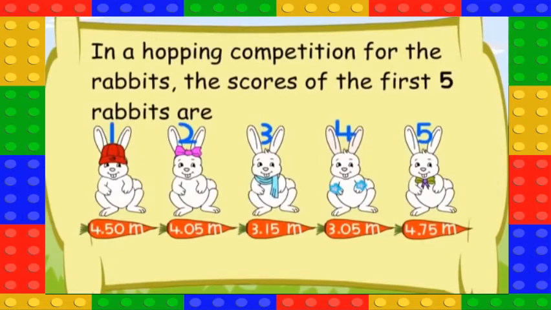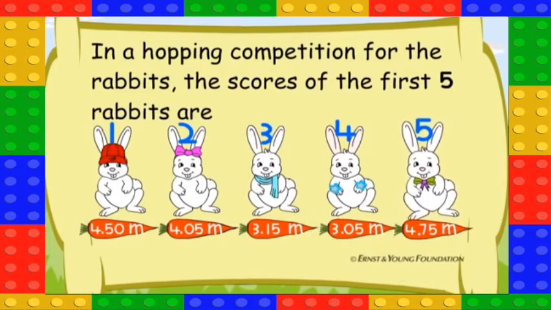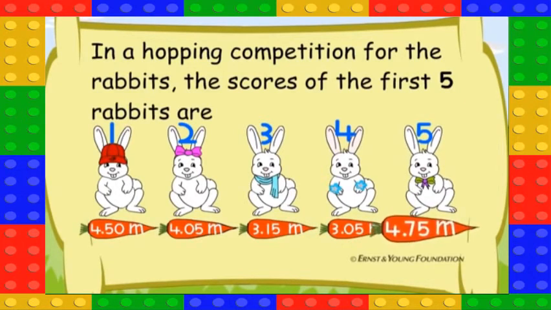In a hopping competition for rabbits, the scores of the first 5 rabbits are: Rabbit 1, 4.50 meters, Rabbit 2, 4.05 meters, Rabbit 3, 3.15 meters, Rabbit 4, 3.05 meters, Rabbit 5, 4.75 meters.